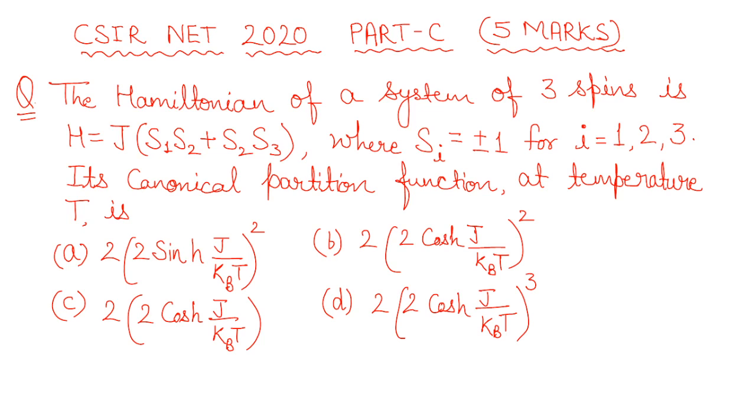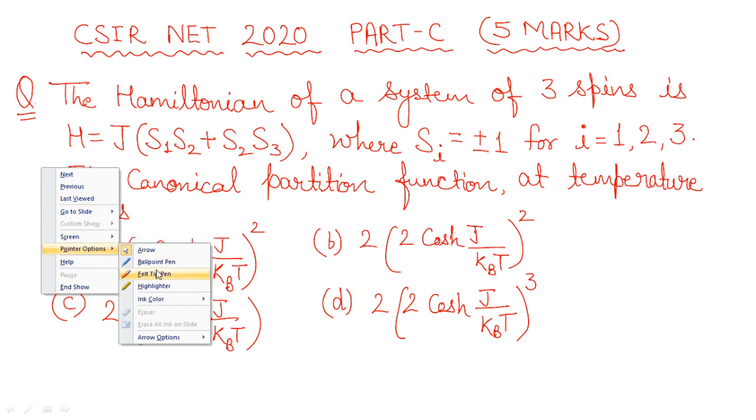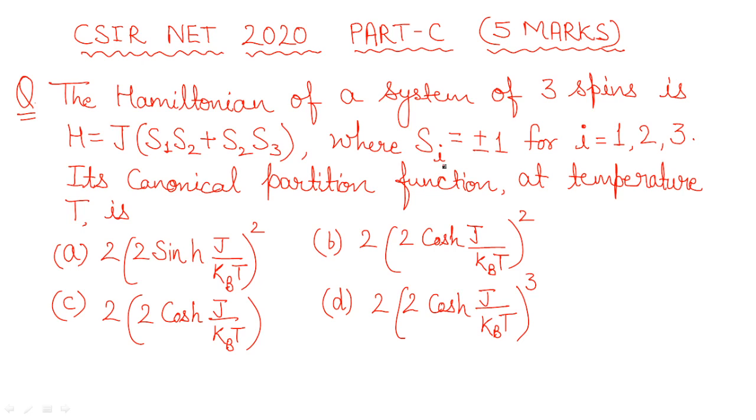So here is this question: the Hamiltonian of a system of 3 spins is H equal to J times (S1 S2 plus S2 S3), where Si, with suffix i, has values 1, 2 and 3. So Si can be equal to +1 or -1. Both are the values of S you can have. Its canonical partition function at temperature T is. So this is what you have to consider.